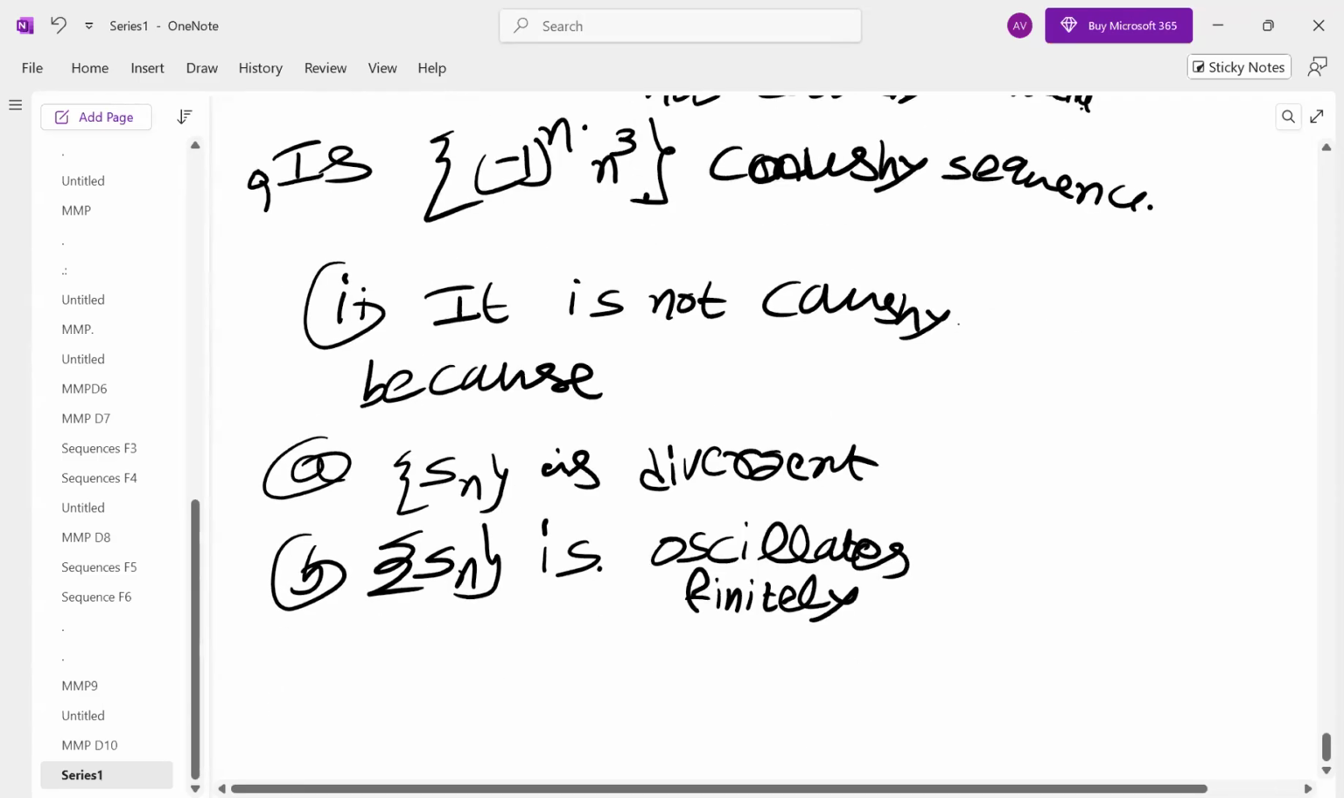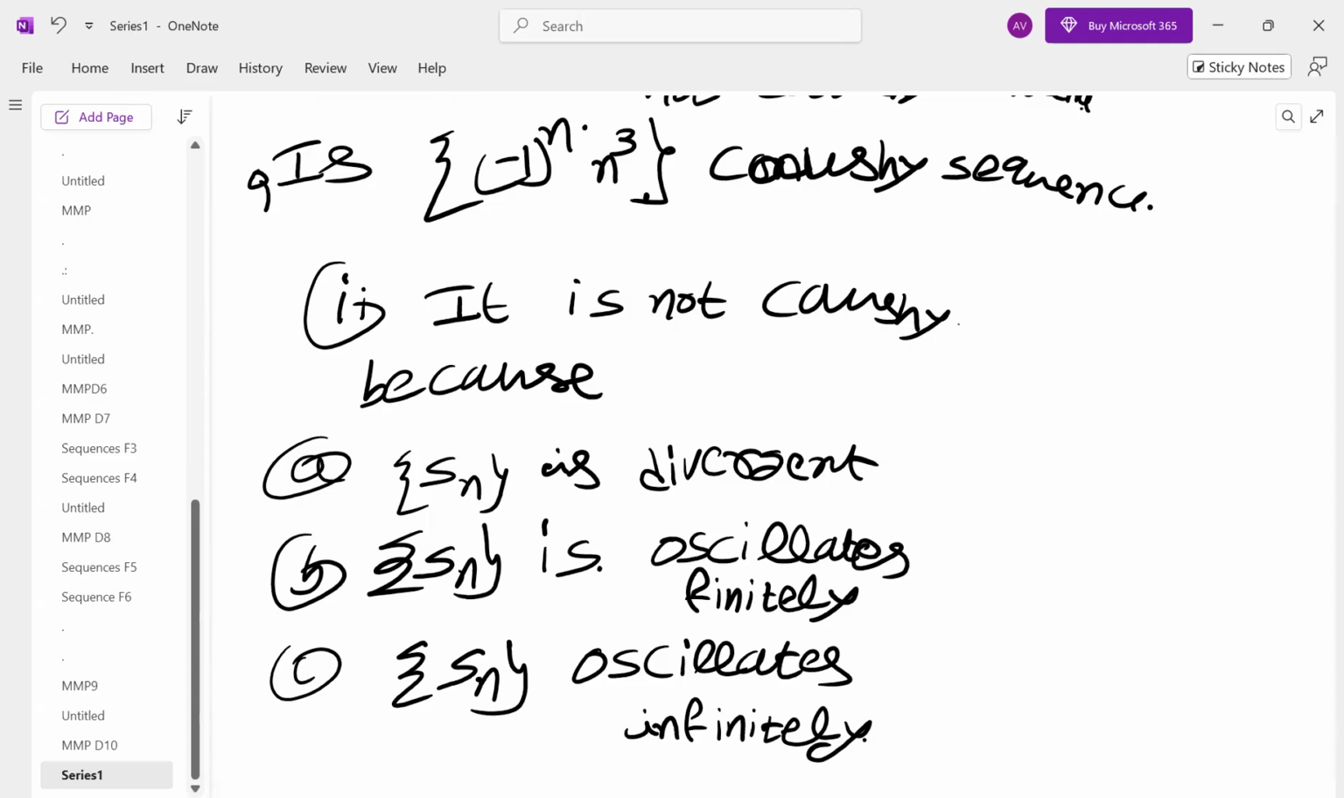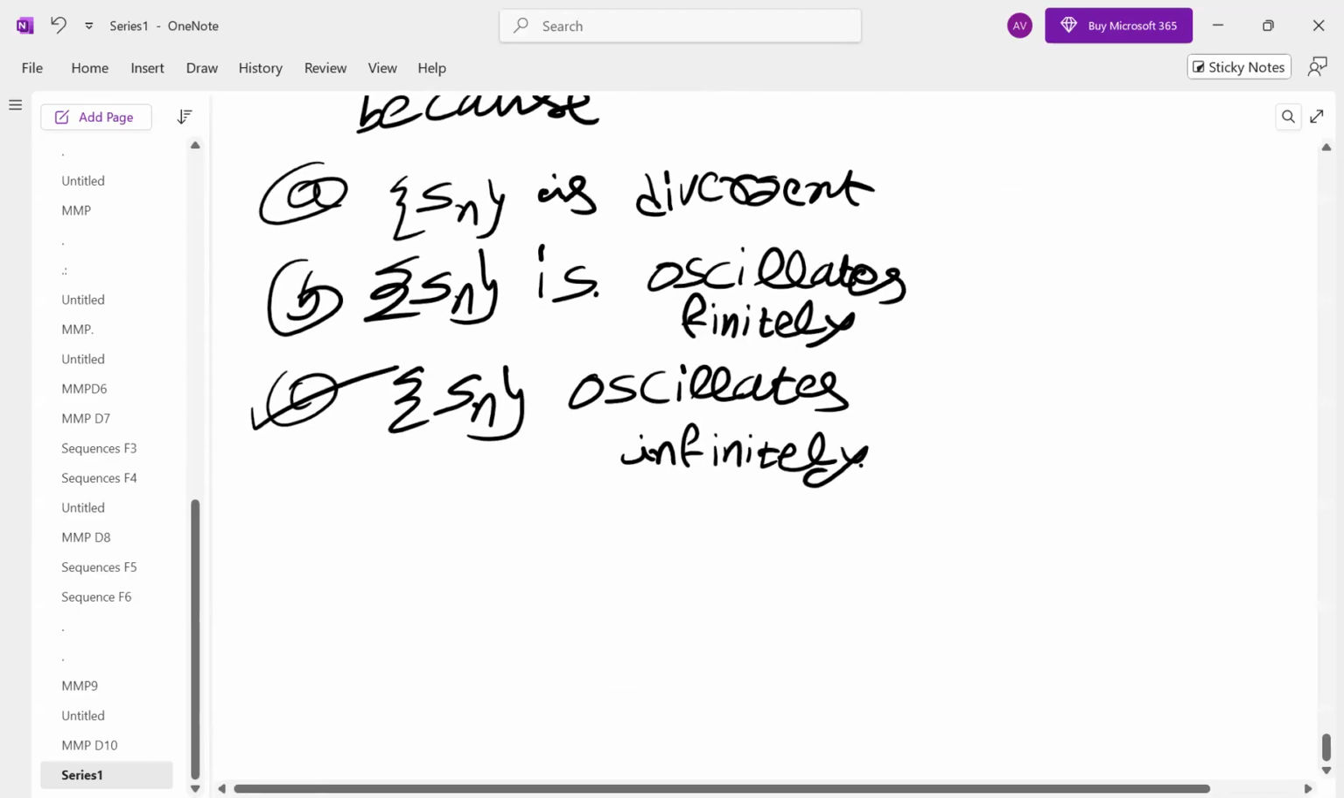Sequence Sn oscillates infinitely. What is the reason? It is not Cauchy, everybody is saying. Correct. But what is the reasoning behind it? Earlier some said it is divergent, now you are saying oscillates infinitely. Why is it so? It is very important. We have seen oscillates finitely earlier. Now this is oscillating infinitely.